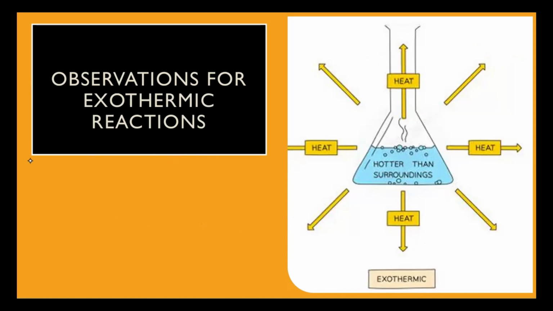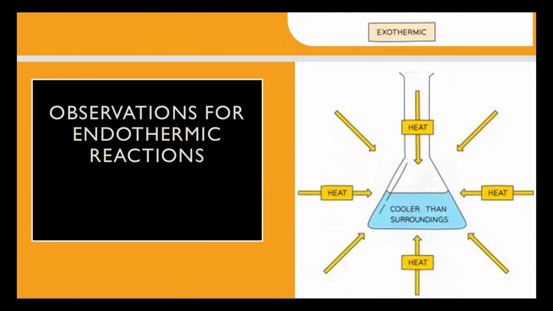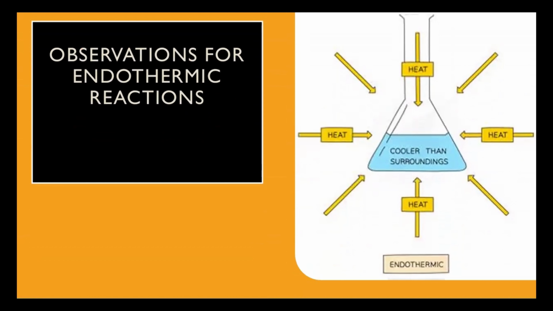Now, coming further, let's see the observations for the endothermic reaction. Endothermic reactions are the reactions which take in heat. So in this reaction, because they're taking in heat, the surroundings, from where the heat is being taken, get cooler.